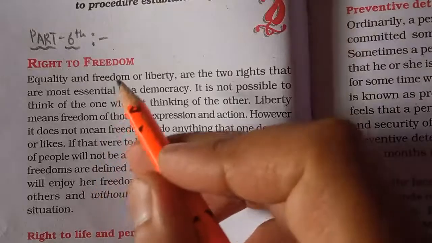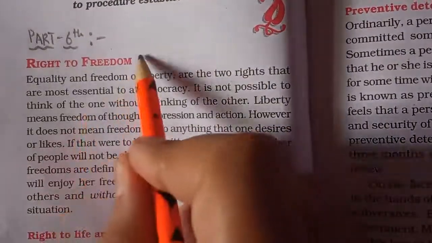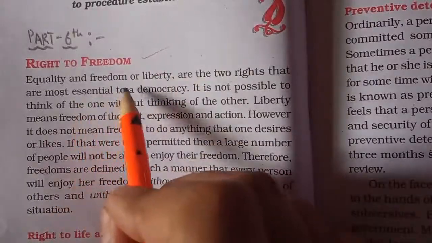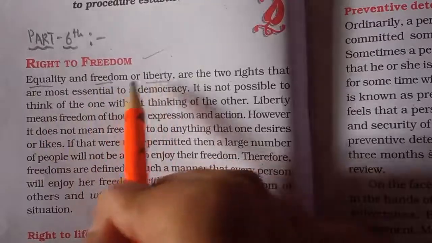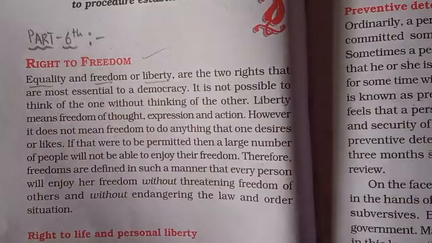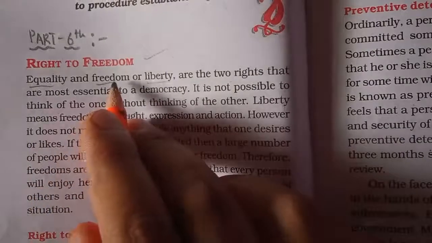So this is part 6, as I have told you, and I'm continuing from here. Right to freedom, equality and freedom or liberty. We can use liberty also in place of freedom, but there is a difference which we will cover in the next book, where we will find the difference between what we understand by freedom and liberty.